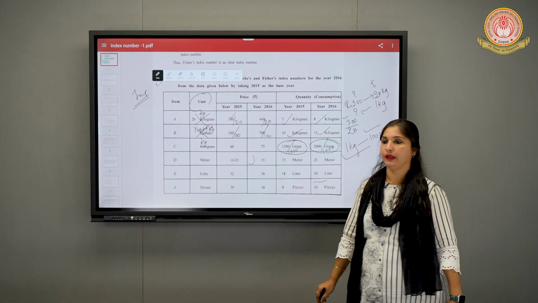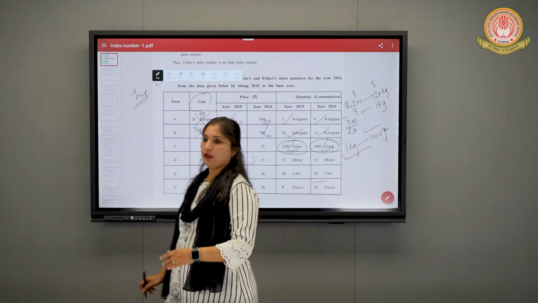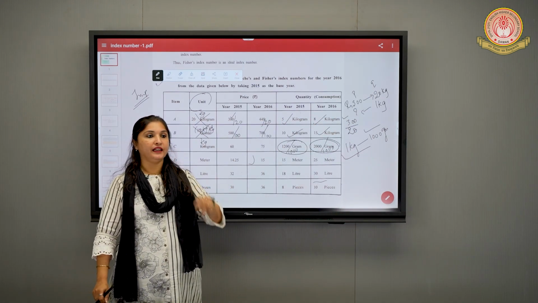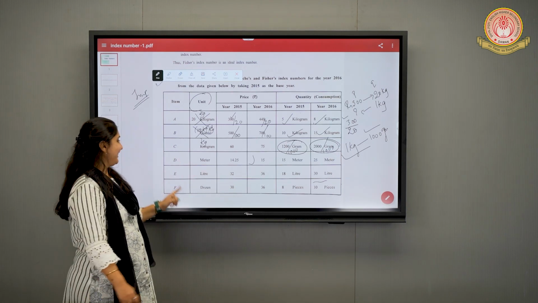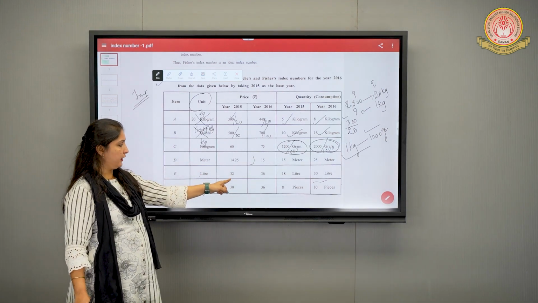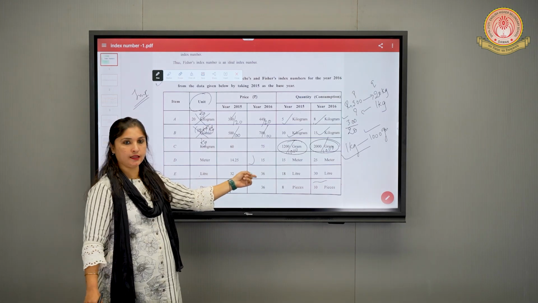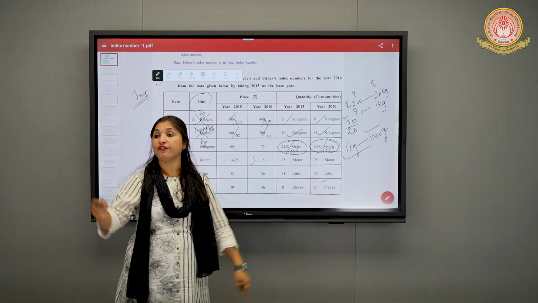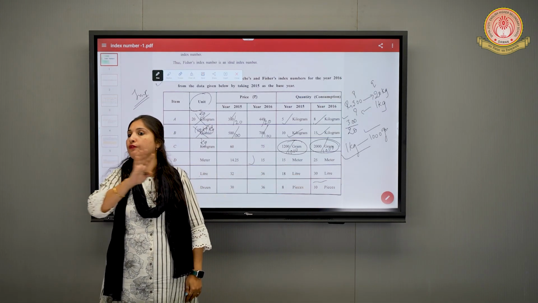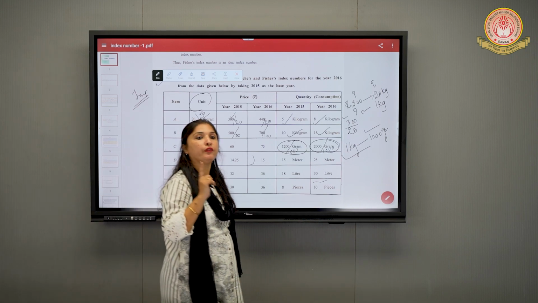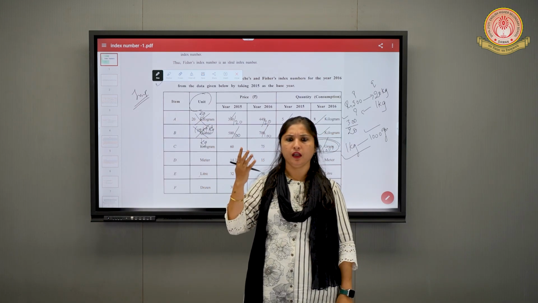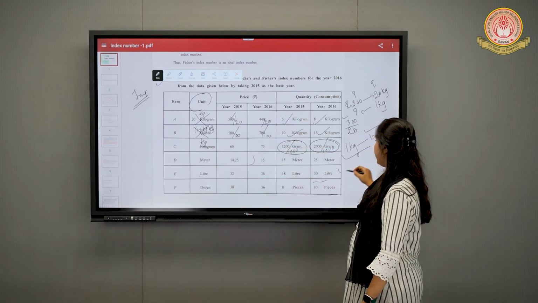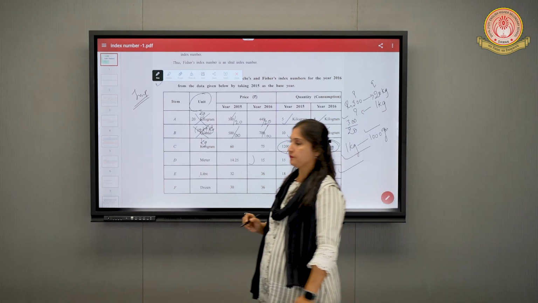Moving towards item E, we have liter. So single unit, very happy. Check the row: liter, okay fine, 32, it is liter only, 36, liter, liter, liter. If everything is liter, we don't have to change anything. When do we change? When the unit is different, but the whole row is in the same unit, right? So there is no need to change. Item E is also done.